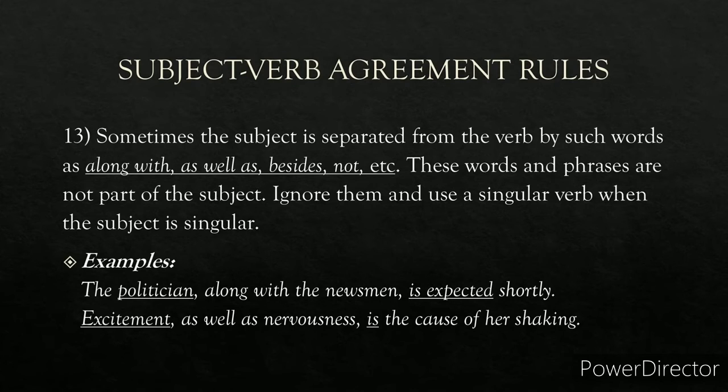And use the plural verb when the subject is plural. Words such as along with, as well as, and besides are not to be considered; they have to be ignored. For example, "The politician along with the newsman is expected shortly." Along with the newsman, you have to ignore this and consider the word politician is singular. So you use the singular verb is expected.